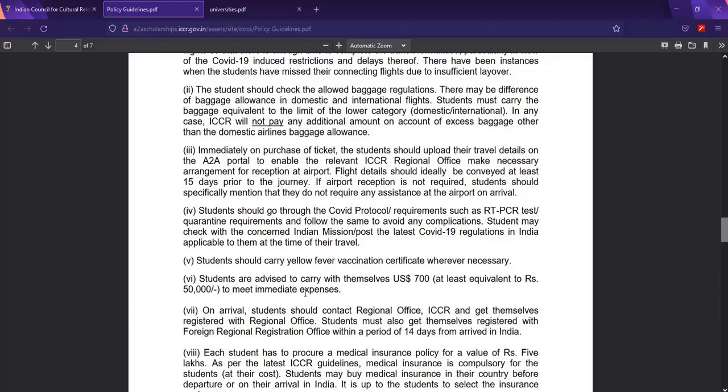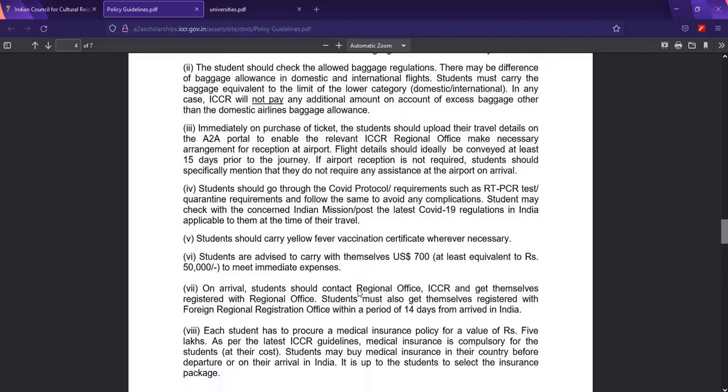Students are advised to carry with themselves 700 USD, which is equivalent to 50,000 rupees, to meet immediate expenses. What they mean here is you have to carry at least $500 or $700, because it takes time for your stipend to be sent to your account.